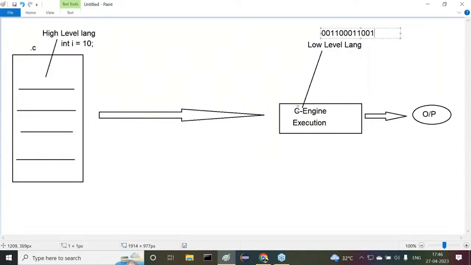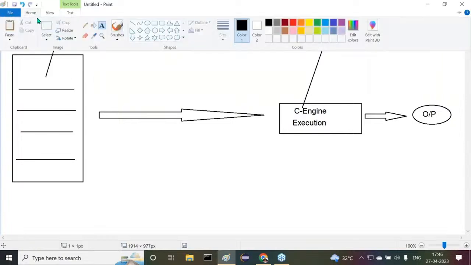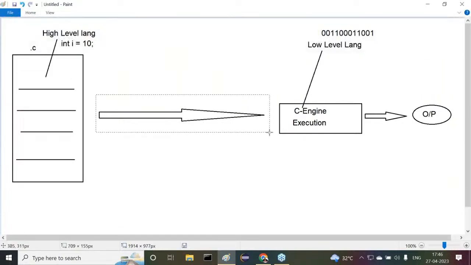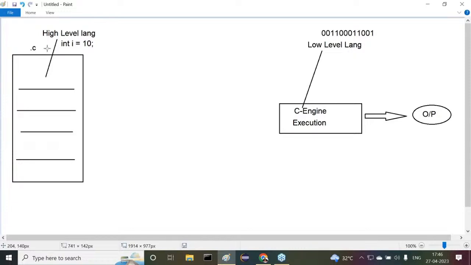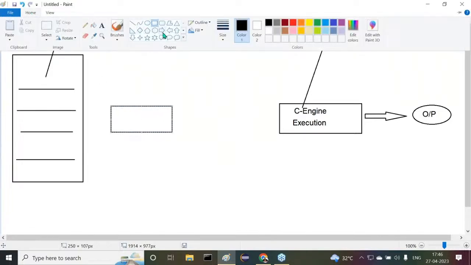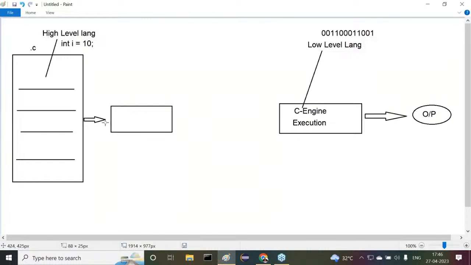This is the high level, this is the low level representation. But there is some miscommunication, is it available or not? Some miscommunication is available, so we are unable to execute our program in this case. But I want to make it execute. If you want to execute this program, what do we have to do? Here we need to go for some approach. Now try to understand it. If you want to execute this program, first we have to convert our program from high level representation to low level representation.